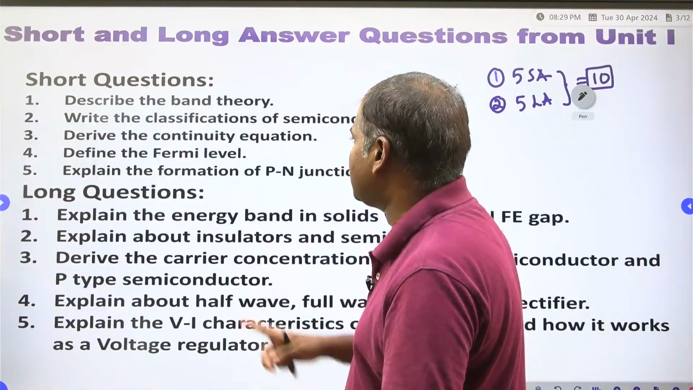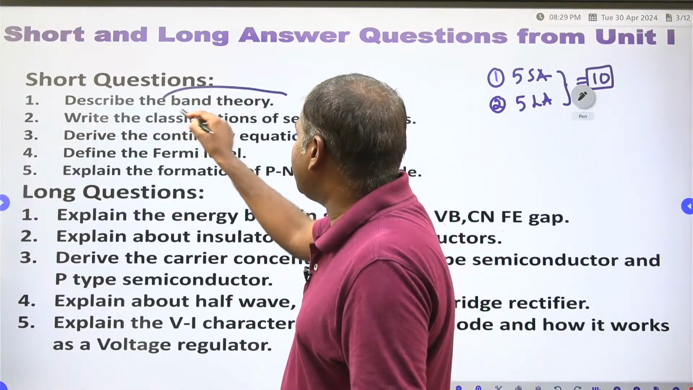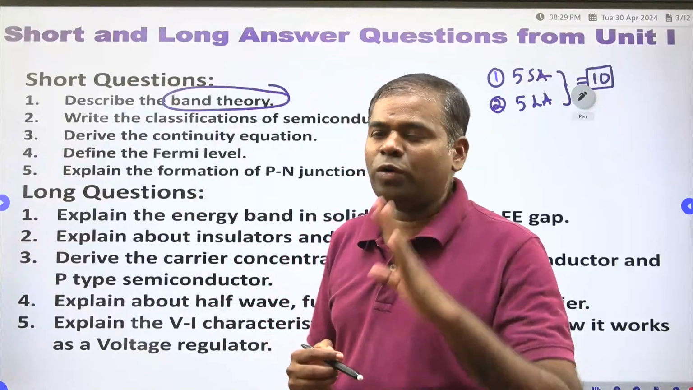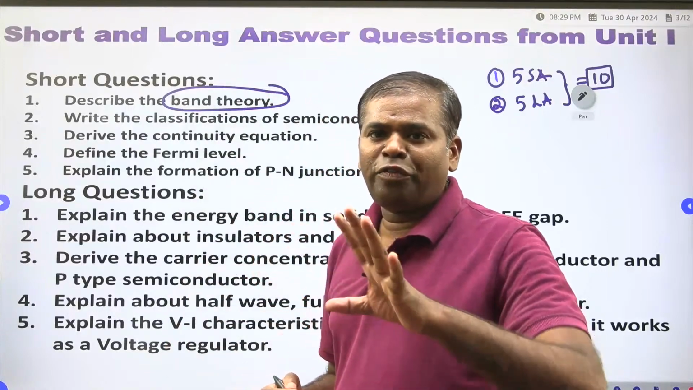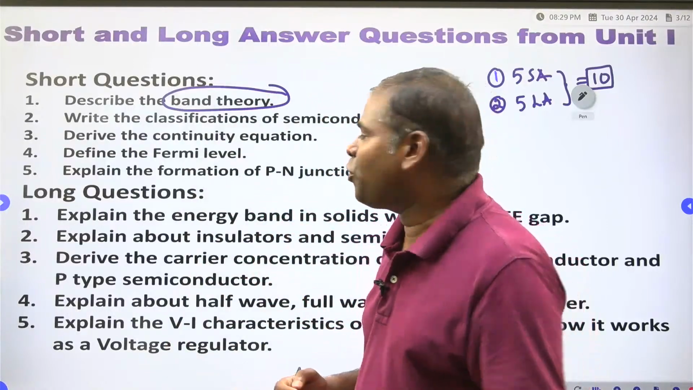First, you have to see this one. Describe the band theory. What is the band theory? You have to write within 4-5 sentences, and you will get 4-5 marks.